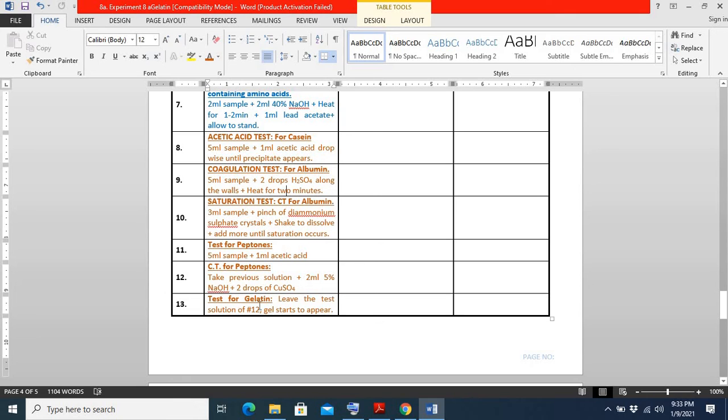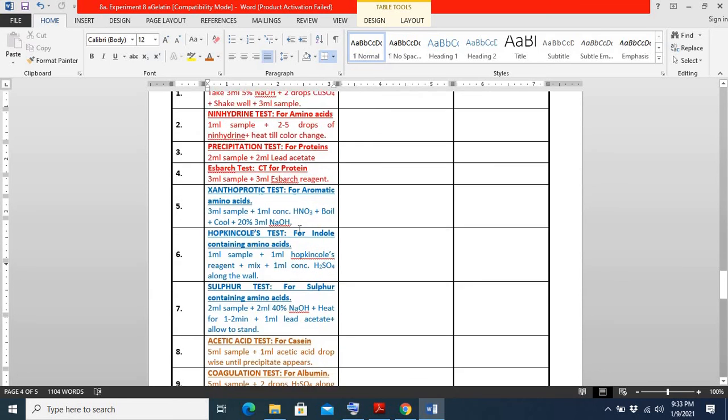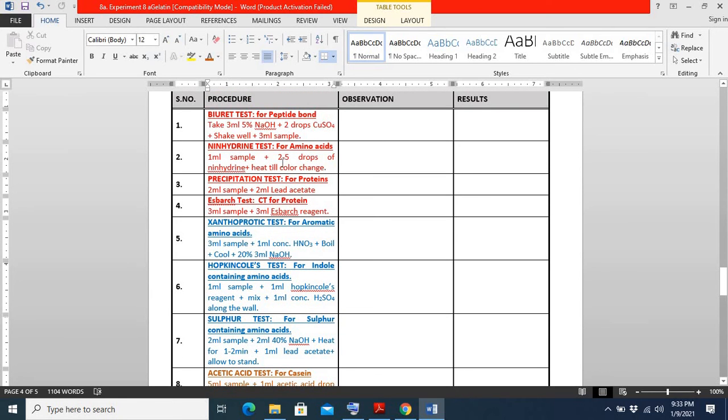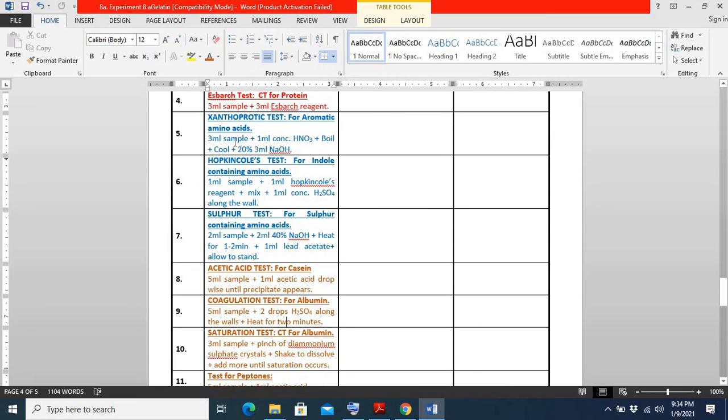Here I will discuss the gelatin test and how we can perform it. To qualitatively analyze gelatin in the unknown sample, first we perform these four tests to find out whether protein, carbohydrate, lipid, or any other macromolecule is present in the sample. When we are sure that protein is present, we go for the next part, finding out which type of amino acid is present.